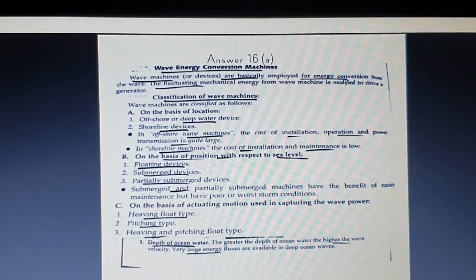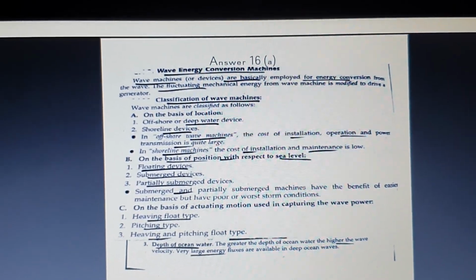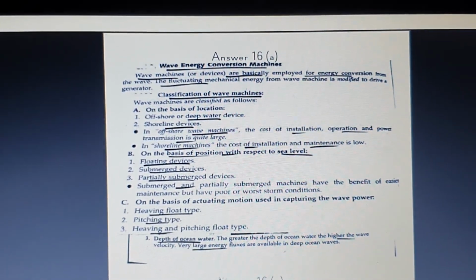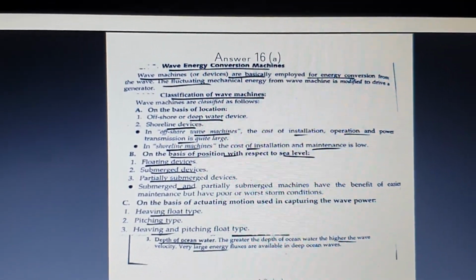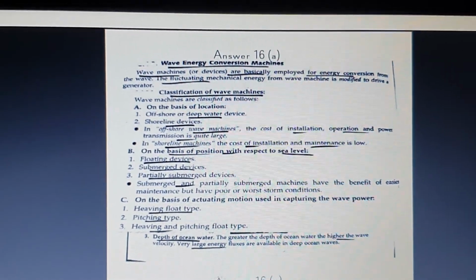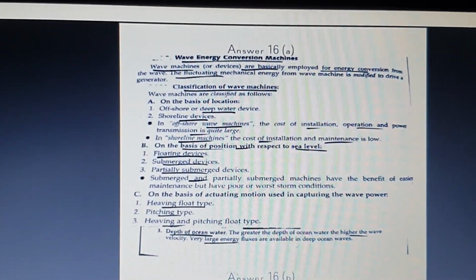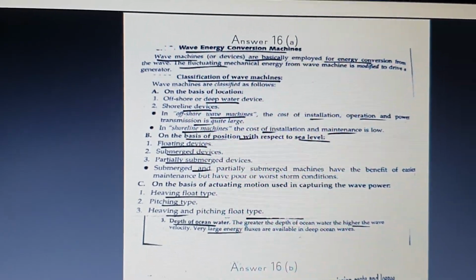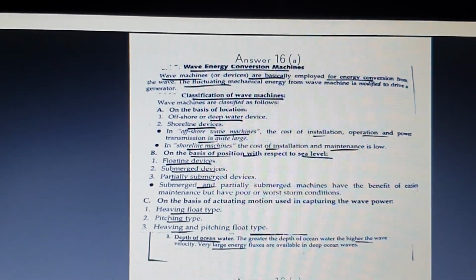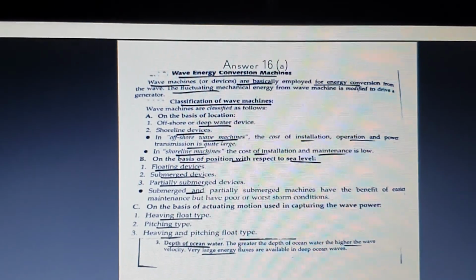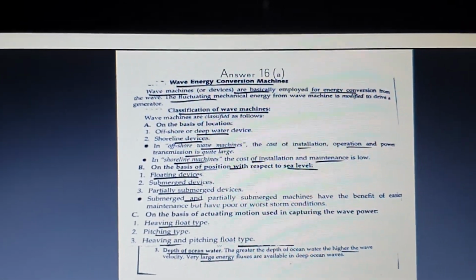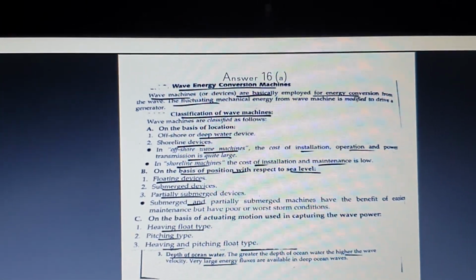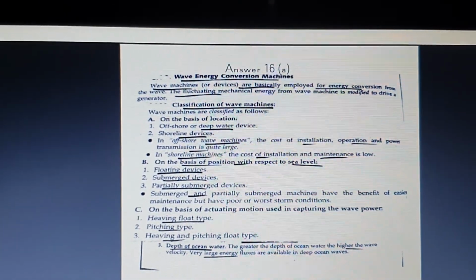The next one is on the basis of the position with respect to the sea level: floating devices, submerged and partially submerged devices. Submerged and partially submerged devices have the benefit of easier maintenance, but they will not be able to withstand heavy storm conditions. The next one is on the basis of the accelerating motion used in capturing the wave power: heaving type, pitching type, and heaving and pitching type. These are the different ways of converting wave energy into electrical energy.